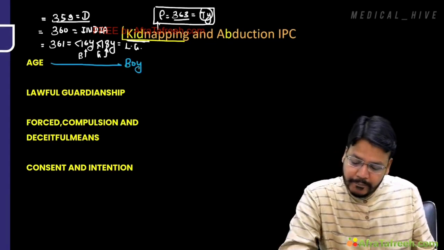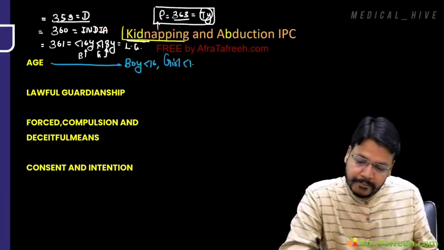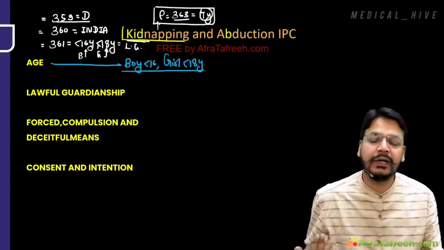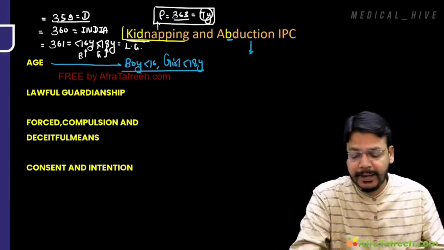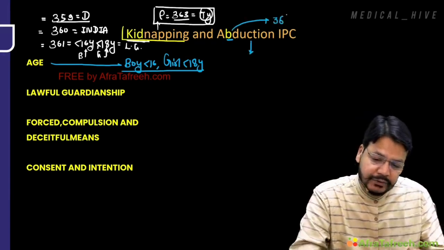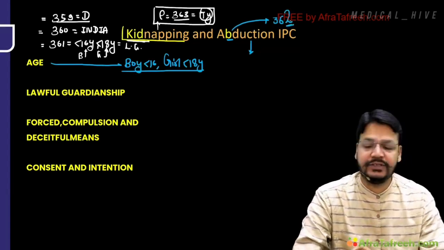A boy below 16 and a girl below 18 taken away from legal or lawful guardianship, it's a kidnapping. Sir, in abduction, how would you remember? B is the second alphabet. So here I am highlighting 362. B is the second alphabet. Abduction is defined under 362.